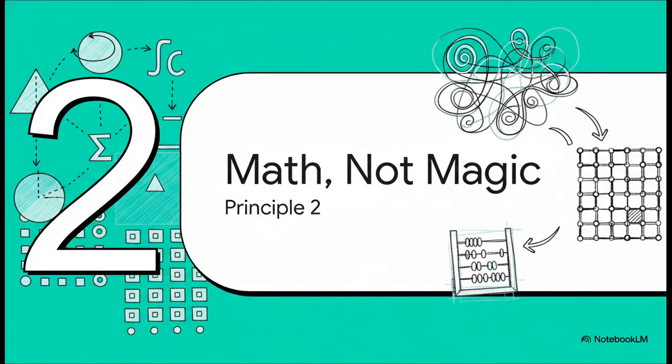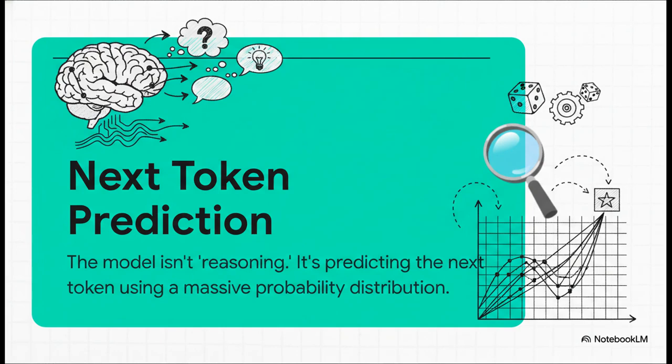All right, so now we know AI is probabilistic. Let's look under the hood a little. To really manage that probability, you've got to embrace our second principle. What these models are doing is math, not magic. It's really just incredibly sophisticated pattern matching. We love to use human words, don't we? We say the model is reasoning or thinking, but if we're talking first principles, it's not doing either of those things. It is simply predicting the next most likely token. Think of it as a word or part of a word, based on a giant, mind-bogglingly complex probability map it's learned from the internet. It's just pattern matching with some very, very fancy math.